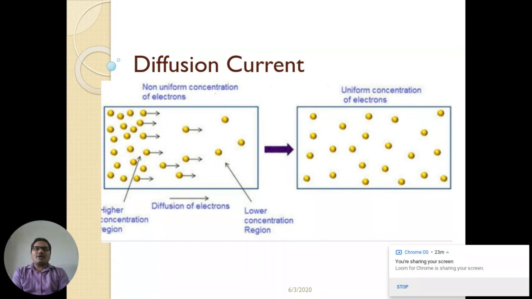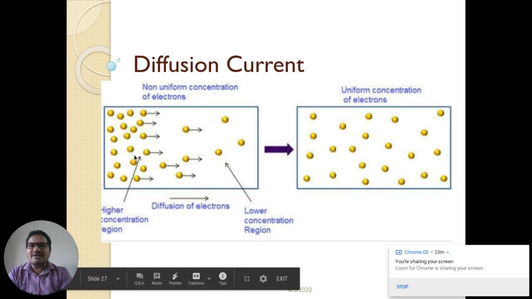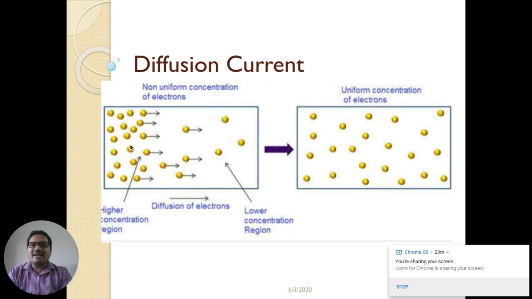Diffusion current, in the sense what? Suppose doping has been done, and you can see in this slab, this region has a high concentration of electrons, whereas this region has a lower concentration of electrons. As you know, there is always a movement from a high density region to a low density region. So you can see the electrons are moving from the high concentration region to the low concentration region until equilibrium has been reached.